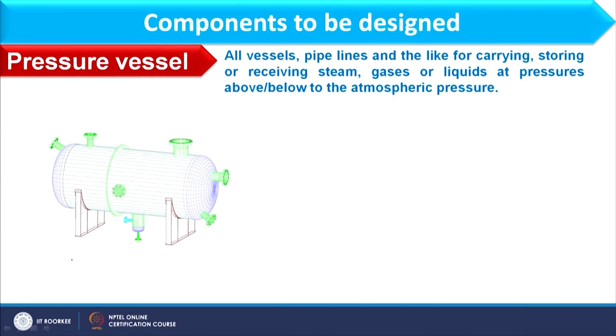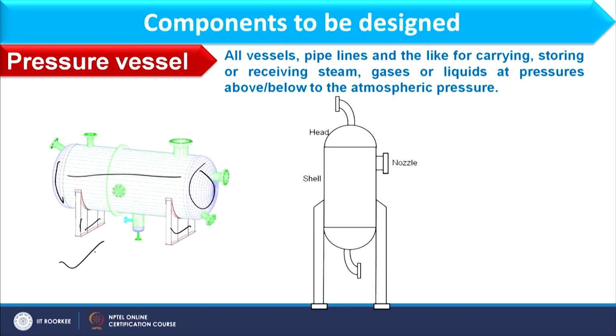Now, we will discuss what components are to be designed in a pressure vessel. So, here you see this is the pressure vessel, where this is the shell, these are basically covers, and these two are the supports. This particular vessel is horizontally placed. Now, if I consider the vertical placement of the equipment, here we have different sections.